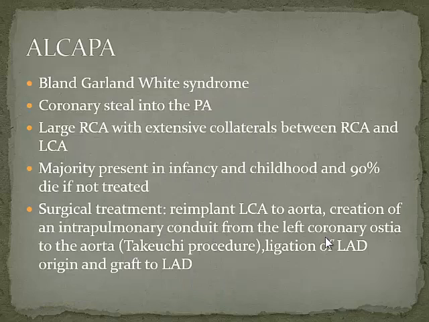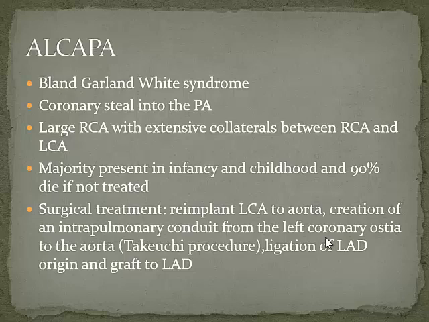So the ALCAPA, it's got a fancy name to it, Garland White syndrome, for those of you who like to know syndrome names. But essentially what it does is it's a coronary steal phenomenon into the pulmonary artery. And because of that, you've got large right coronary artery with extensive collaterals between the right coronary artery and the left coronary artery. And the majority of them present in infancy, as I'm sure you can understand. And if you don't treat them, they're all going to drop off dead.